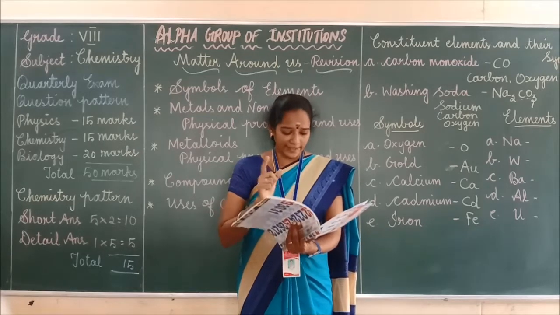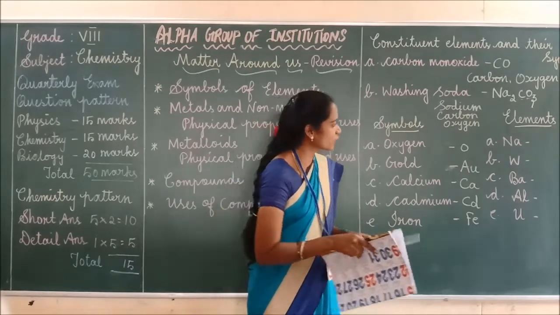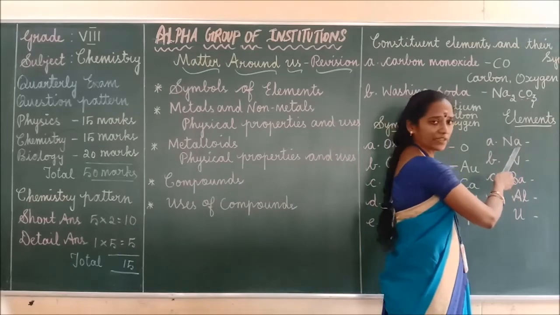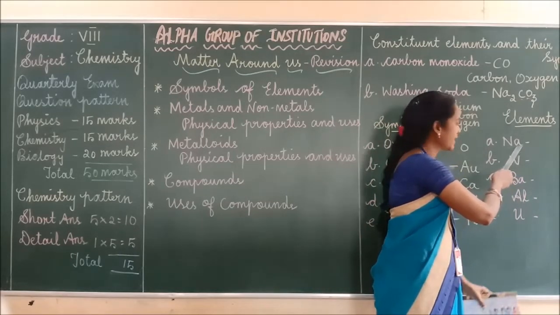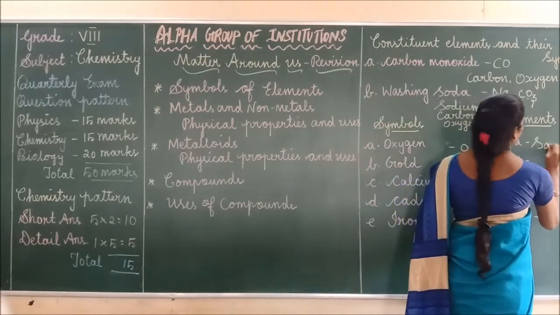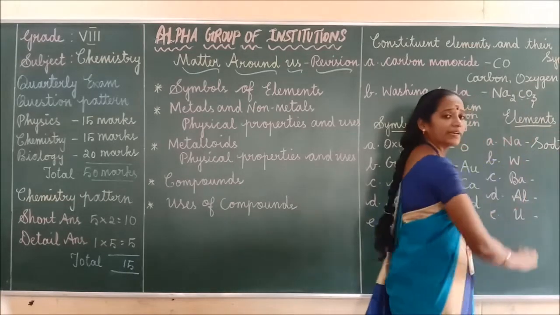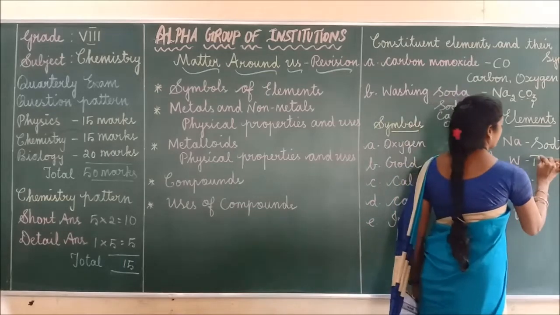Got it? Next question. Name the elements with the following symbols. Here some elements are given. Here symbols are given. We have to write the name of the element. So Na means what? It is nothing but sodium. W means tungsten.